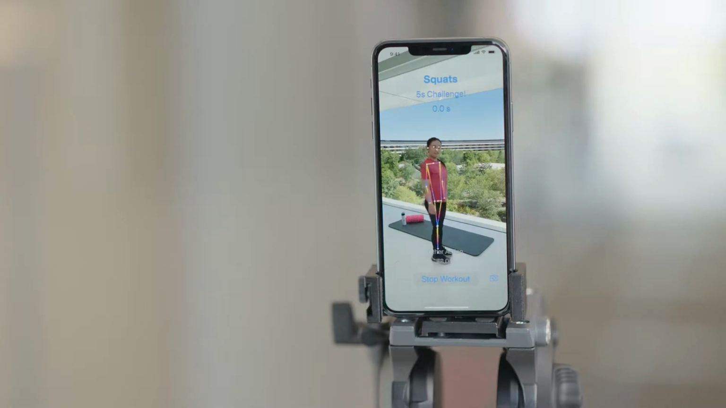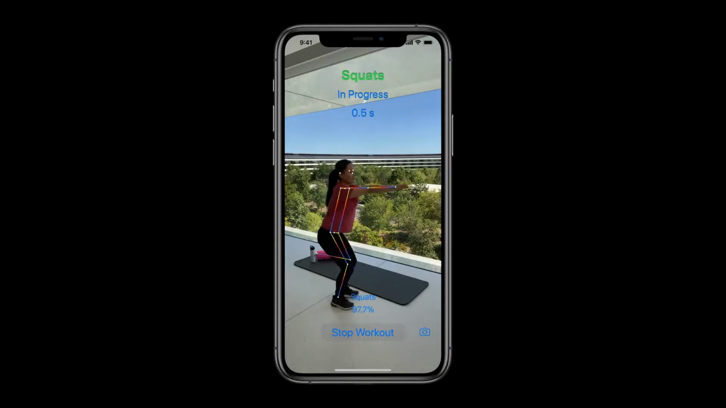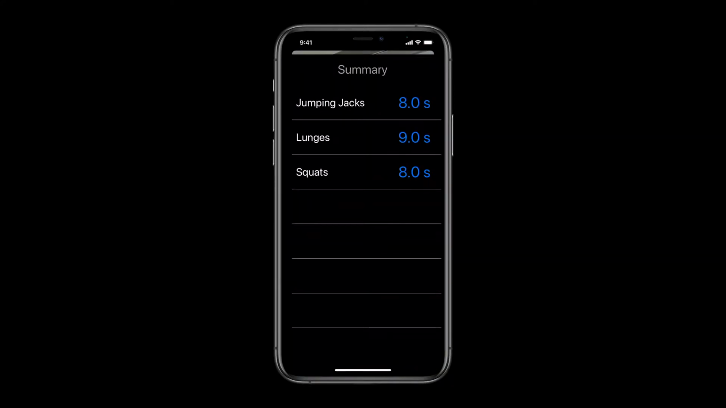Lastly, let's try squats. Now, all 3 challenges are finished, and here is the summary of my time span for each. Wow, that's a lot of exercise for today. Now, we have covered how to train an action classifier and making predictions. Let's invite Alex back and wrap up this session with some best practices.